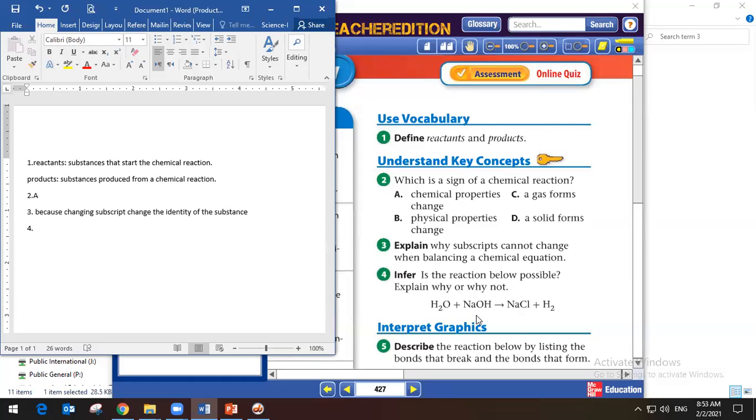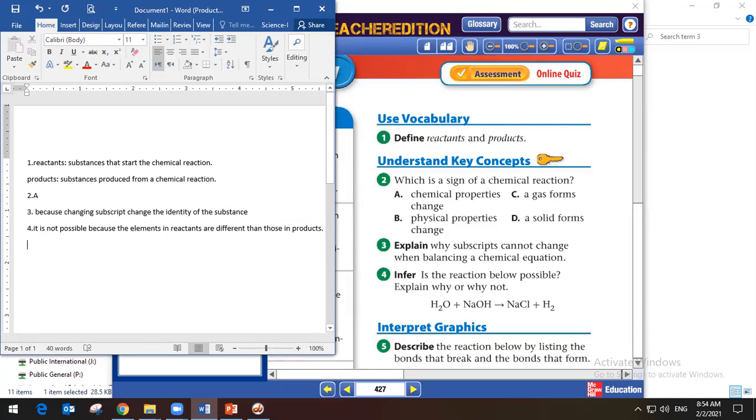So we said that it is not possible because the elements in the reactants are different than those in the products. Yes, is it clear? Okay, is it clear, guys? Yes.